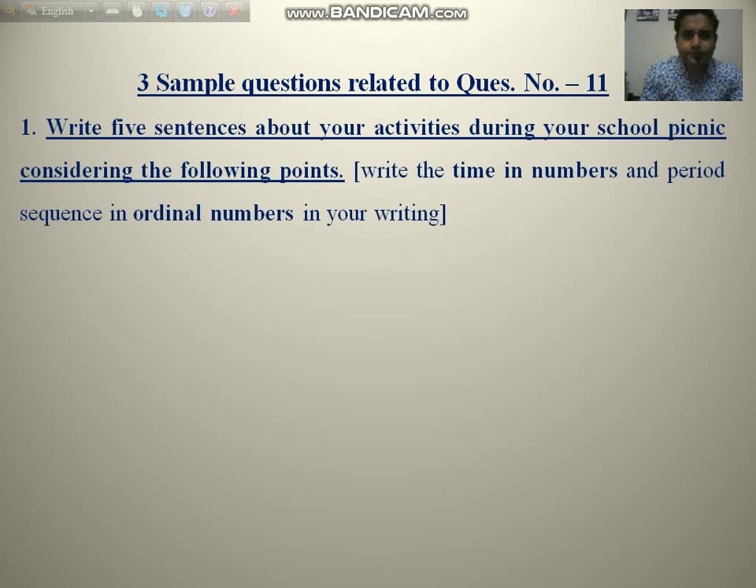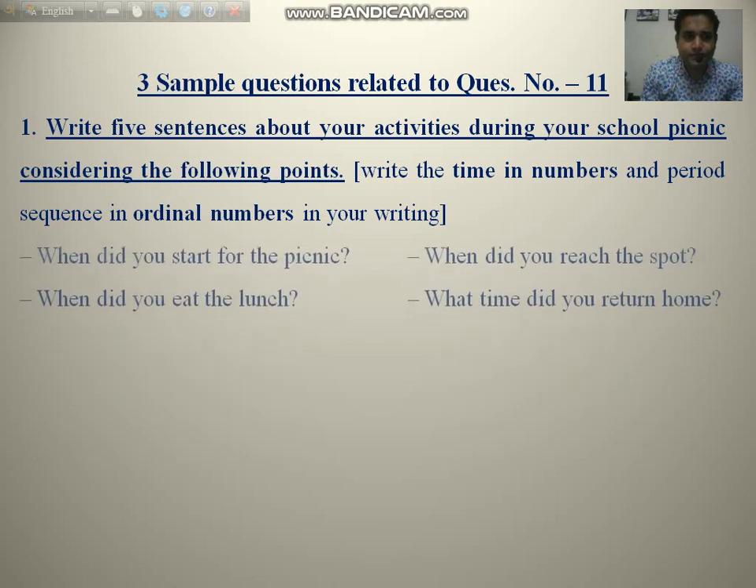Our first one is: write 5 sentences about your activities during your school picnic considering the following points. Write the time in numbers and period sequence in ordinal numbers in your writing. This is the instruction. Now, these are the questions. When did you start for the picnic? When did you reach the spot? When did you eat the lunch? What time did you return home? So these 4 are the questions. And now I am showing you the sample answer.